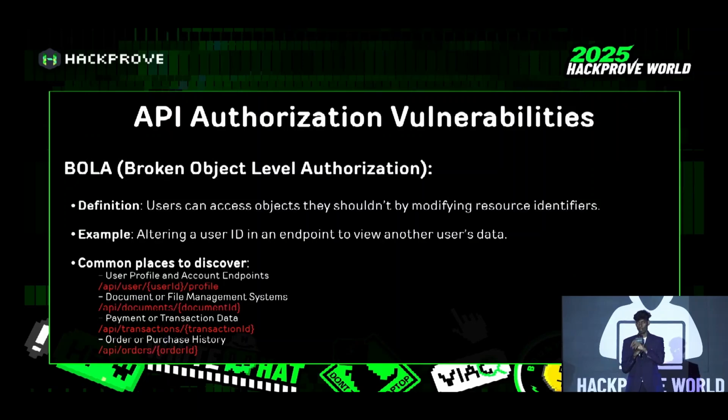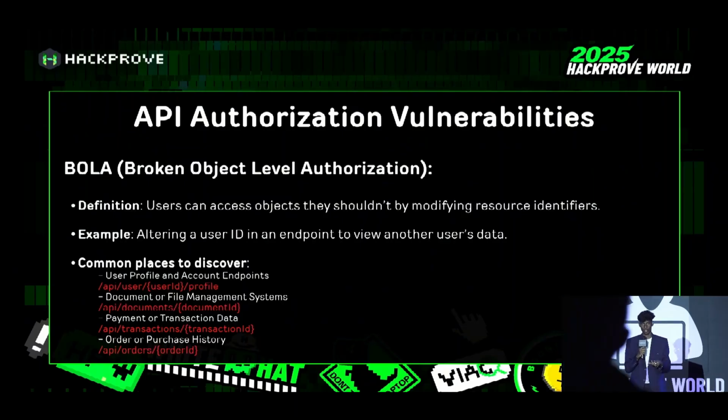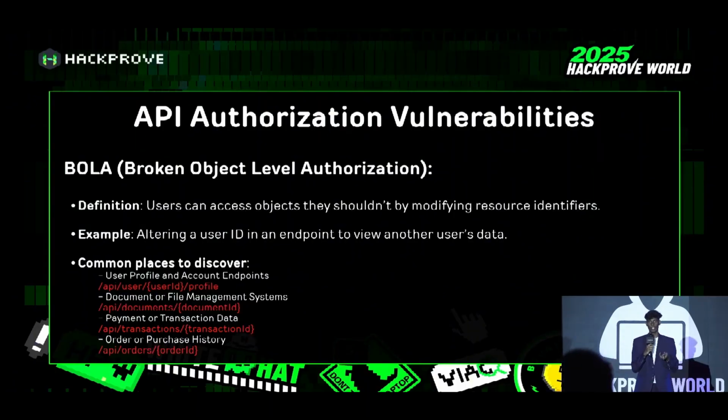Whenever you see a user ID, document ID, or transaction ID endpoint, you can replace it with another user's ID and see if the victim's details are leaked. That's BOLA. We can only see other users' details; we can't edit anything with BOLA.